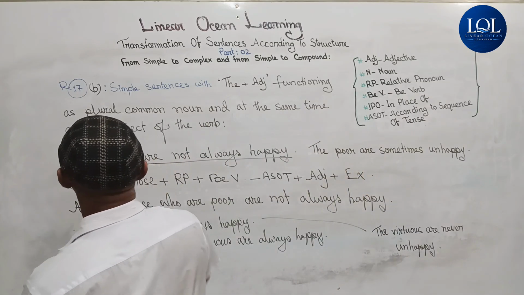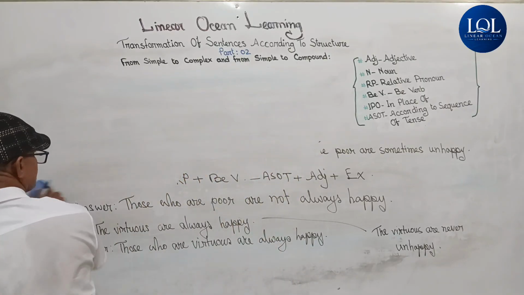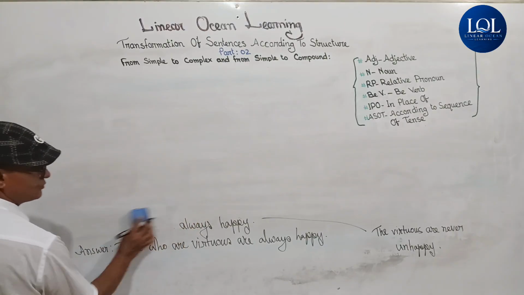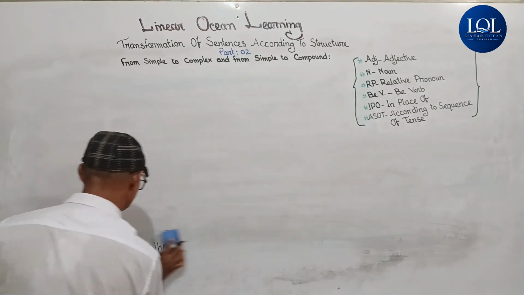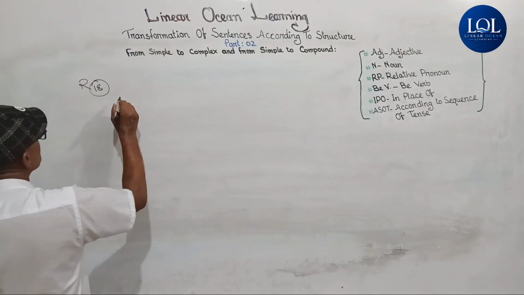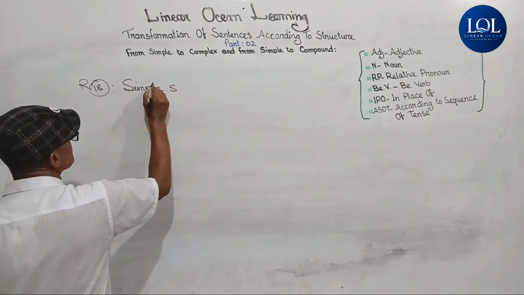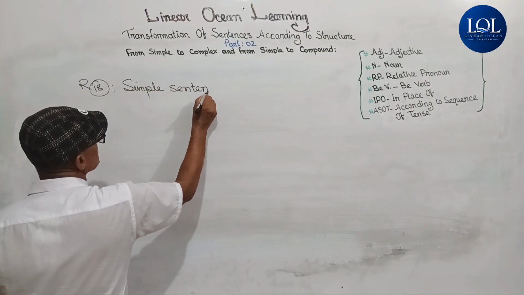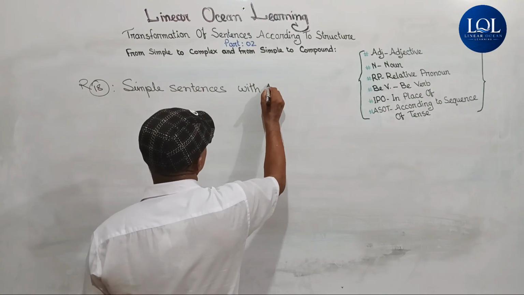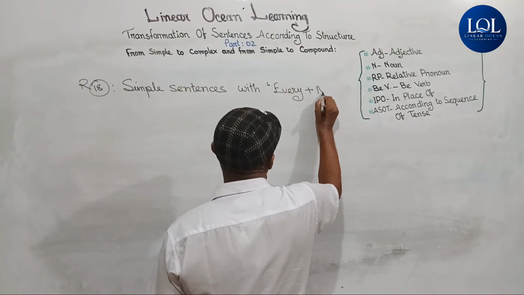Now let's get to rule 18. Rule 18. Simple sentences with every plus noun plus verb.